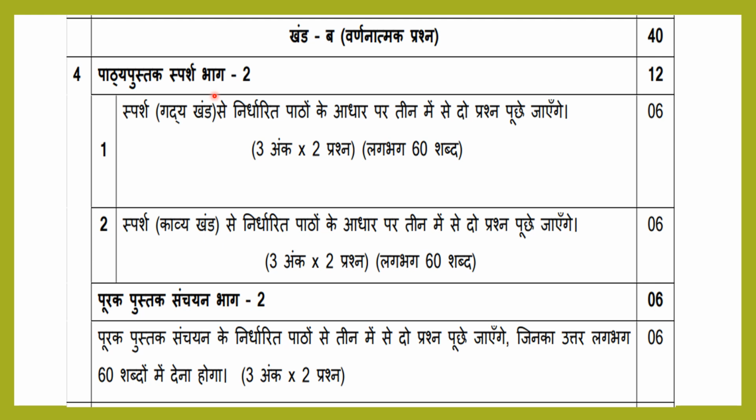Okay, so from textbook स्पर्श, from textbook स्पर्श we are going to write the answers now. You are going to write the paper. स्पर्श गद्य कंठ, that is from prose part से निर्धारित पाठों के आधार पर 3 में से 2 प्रश्न पूछे जाएंगे. So from prose of स्पर्श 3 questions will be given. From that you have to write answers for only 2 questions. Okay, कितने शब्द होने चाहिए उसका? 60. So लगभग 60, approximately 60 words should be there. For that each question 3 marks, so 6 marks.